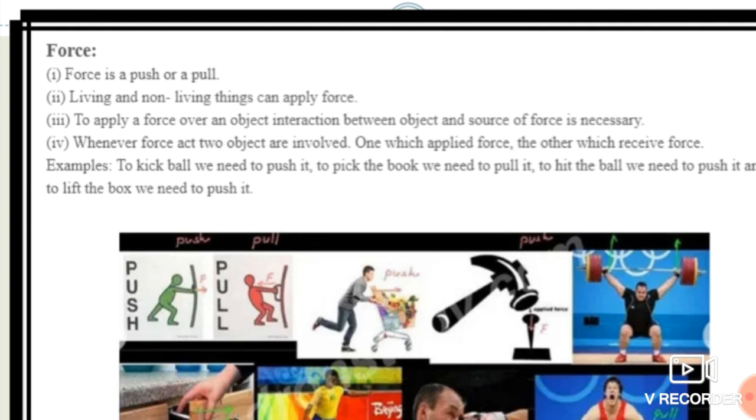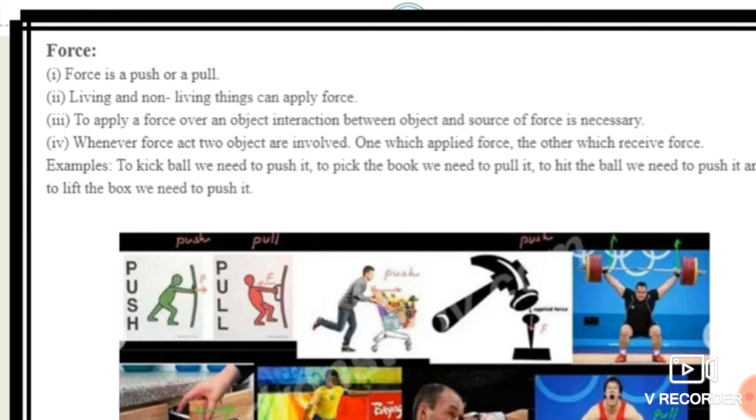See over here, the example is to kick a ball, we need to push it. Whenever we want to kick the ball, we need to push it. To pick up the book, we need to pull it. Suppose here is a book on my table, and I want to pick up this book. What will I do? I will pull it.